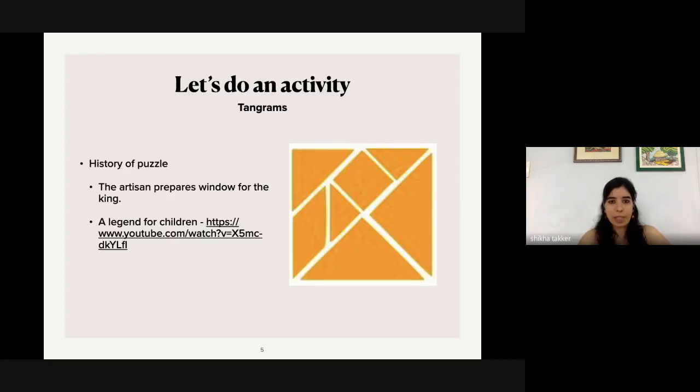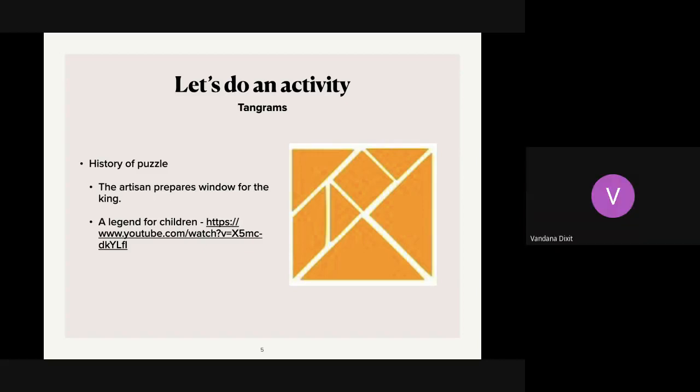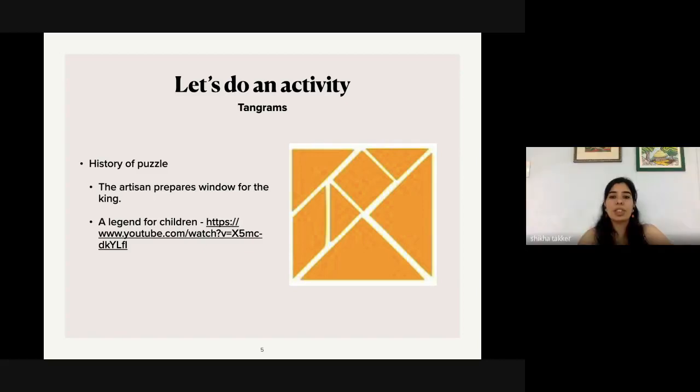So this is the activity. I'm sure you would have all seen tangrams. Have you seen tangrams? Yes, ma'am. Okay, there is an interesting story behind the tangram. This is actually a Chinese puzzle which came into being in World War II, and then because of trade and everything, it traveled to different parts of Europe, and it's considered to be a very popular puzzle. So today we are going to explore what all we can do with this puzzle.